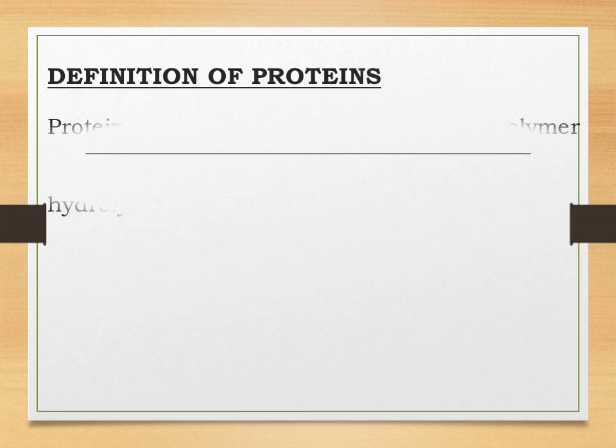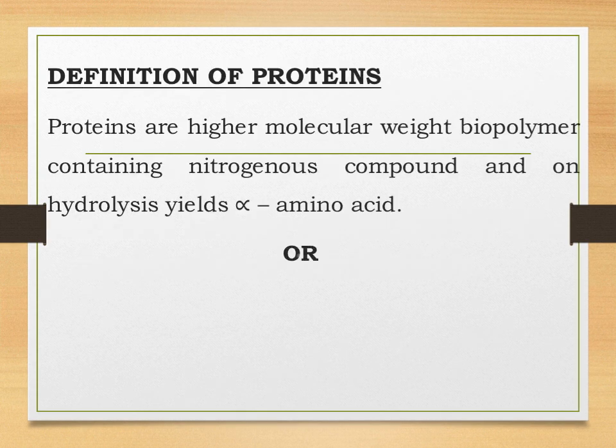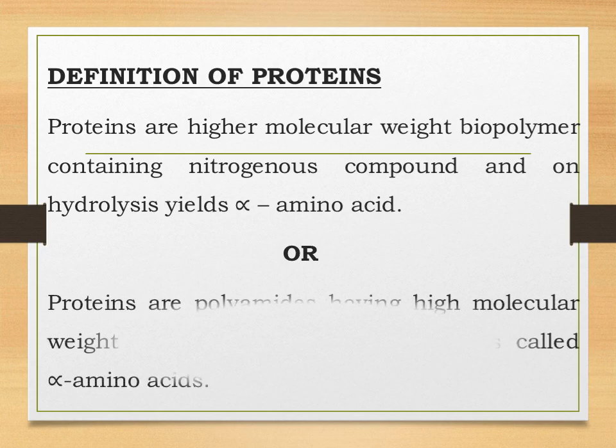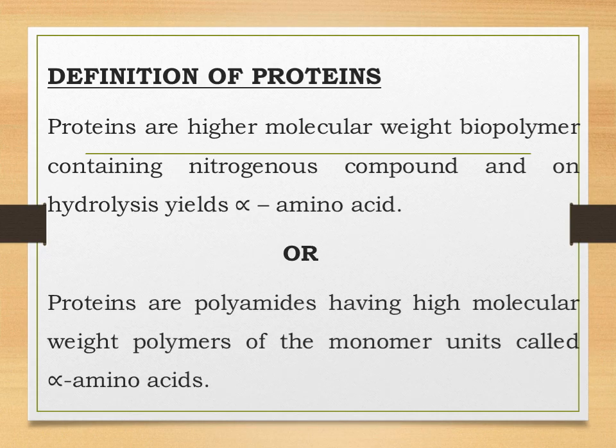Understand the definition of protein. So students, proteins are amino acids joined together. When lots of amino acids are joined together, it leads to the formation of proteins. So we can also say that proteins are polymers of amino acids. Now what are these amino acids? We will be studying that in the next slides.